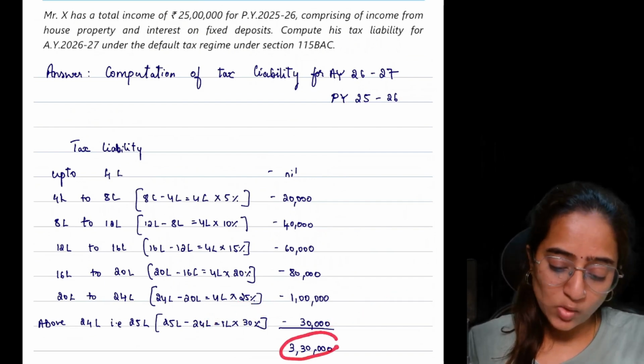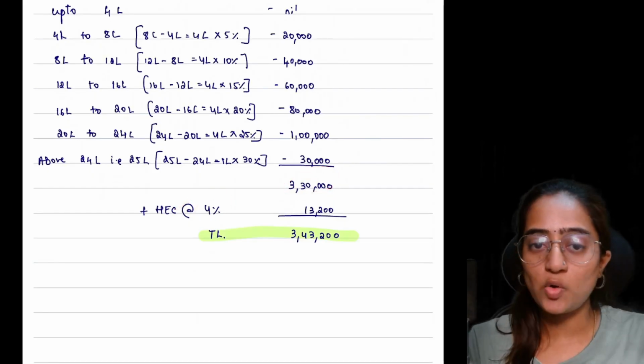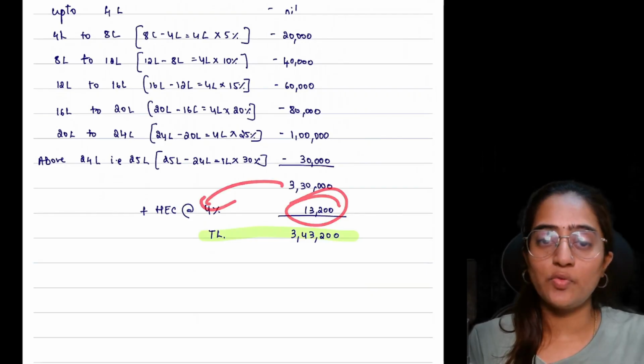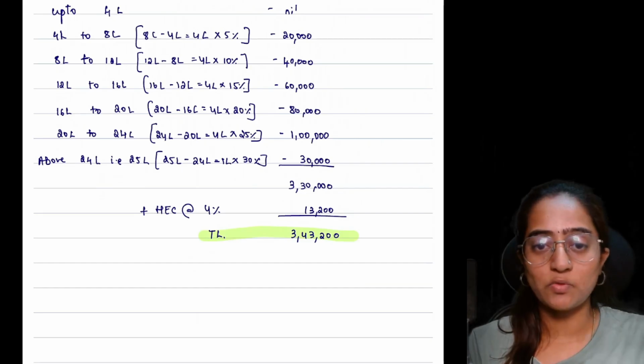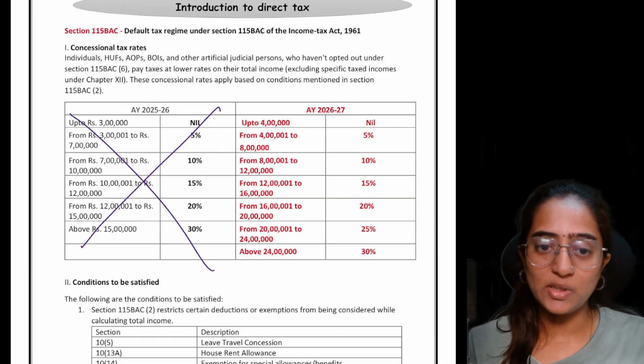So how much is the total tax that you are paying? 3 lakh 30,000. From that, you're always going to add HEC no matter what. So HEC, 3,30,000 into 4% if you do, you will get 13,200 and the total tax liability is 3,43,200. Clear? I hope it is clear. This is how you are going to do the calculation.